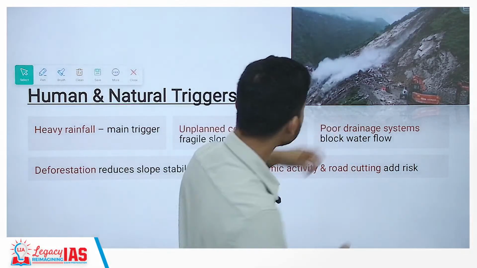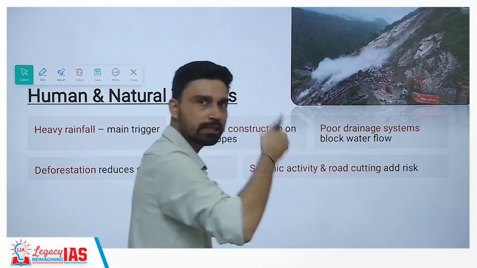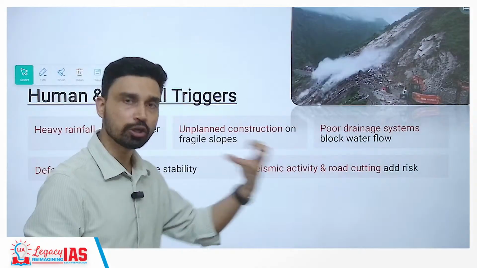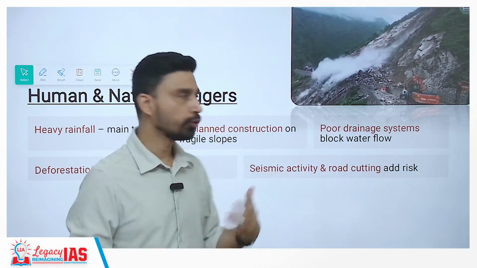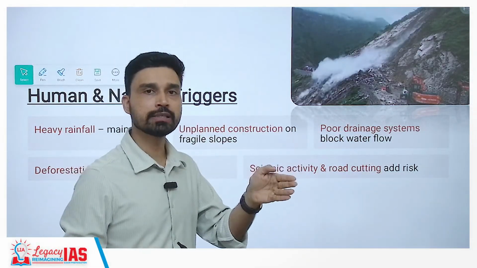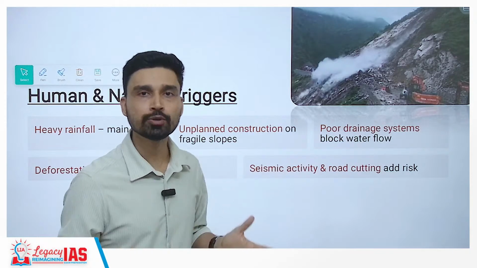Plus also, when you are doing construction, especially if it is illegal in nature, especially if it does not take into consideration the geology of the region, in that case you are obstructing the flow of water. So you have constructed along the drainage system itself, the drainage channel itself, and whenever you have sudden heavy rainfall, water has nowhere else to go, so it keeps on accumulating.